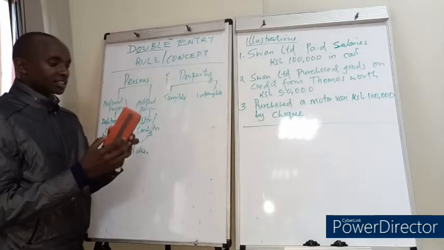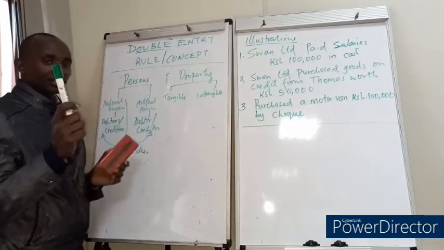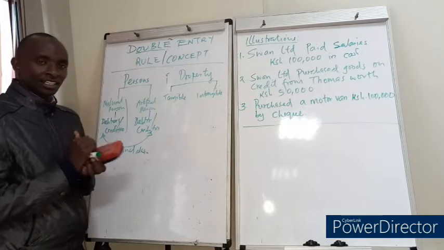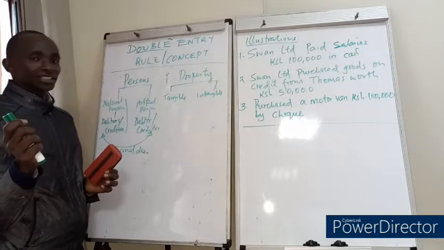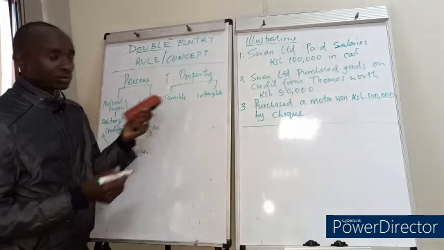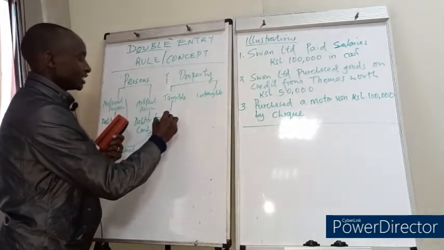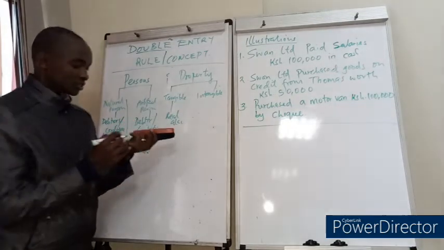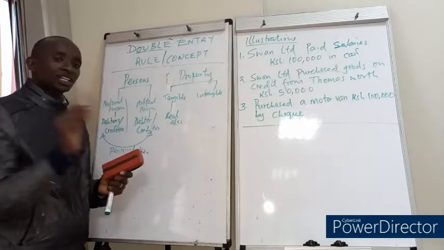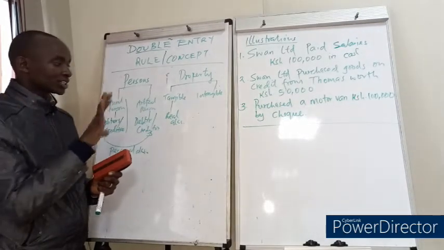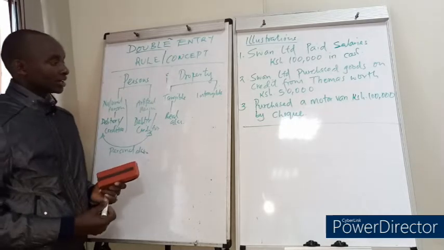It's like this duster of ours here, or a pen. These are tangible property. I can see it, I can touch it, and I can feel it, isn't it? So these are real items. So the accounts that are kept for tangible items are known as the real accounts. These are the accounts that are kept for what? The tangible items, because they are real. So that is where the term real accounts came from.